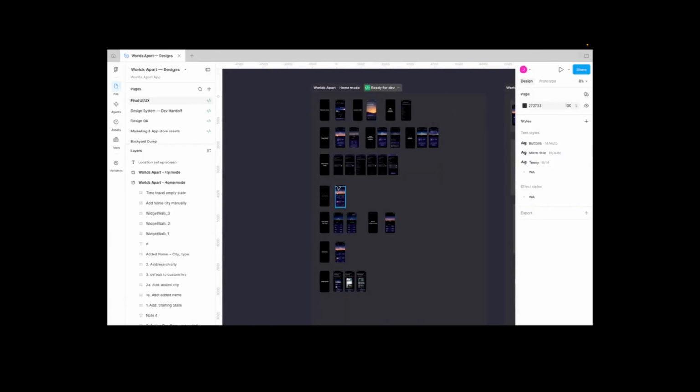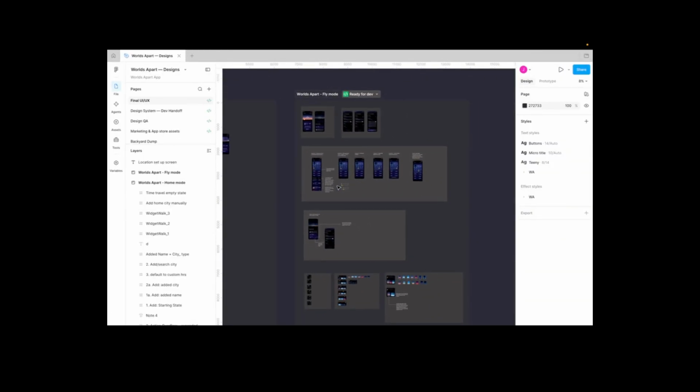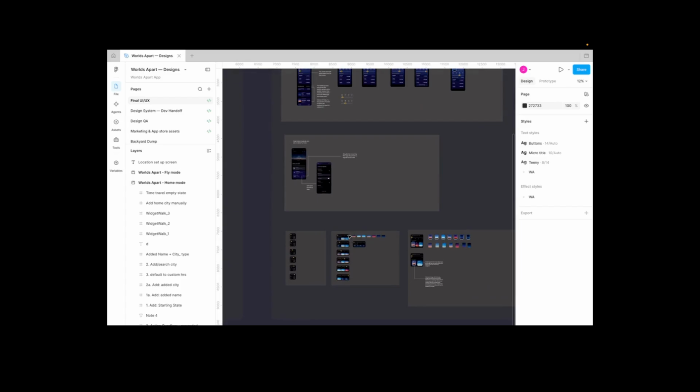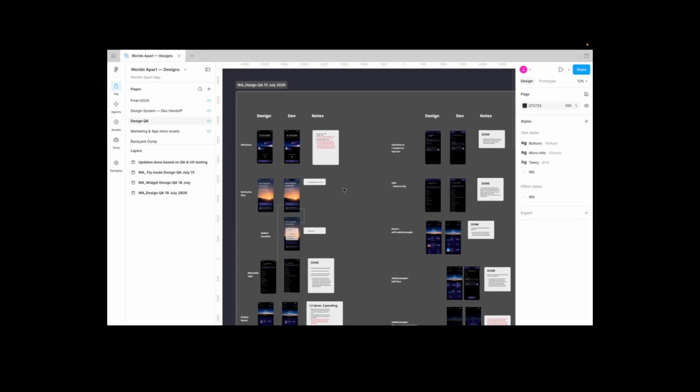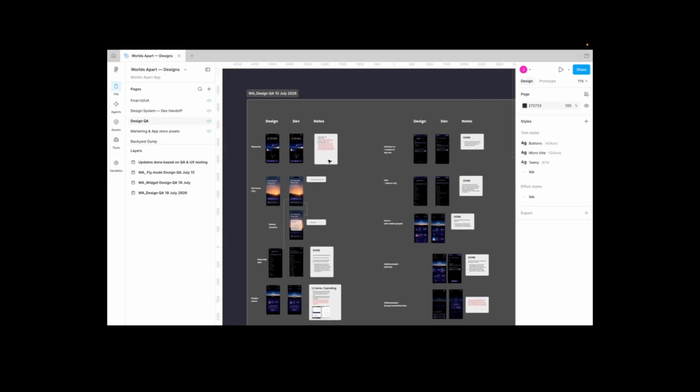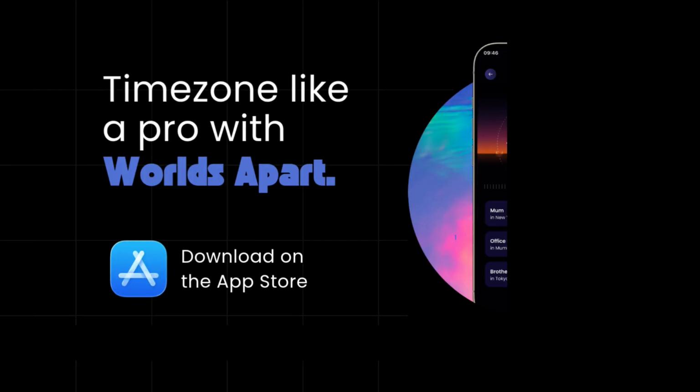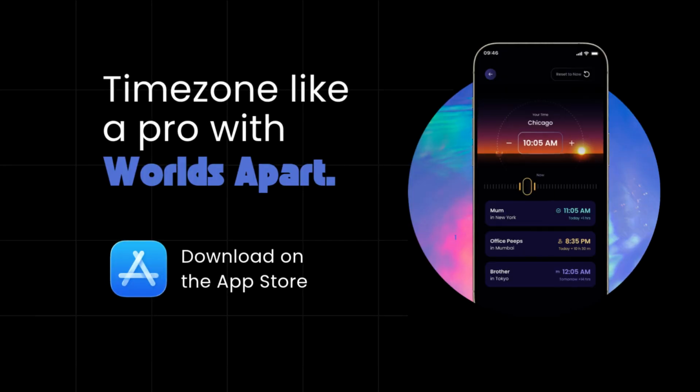Another thing that I was able to do with 5.6 specifically was to add in more complicated features like fly mode, interactive widgets on your home screen, and also complete automated QA testing, which it did, given the structure I gave it. It used Figma to record all the design QA. It did all the other automated QA, recorded it into bug logs, and fixed it itself, saving me an immense amount of time. It was like having a fantastic sidekick building this app with me. And that's how Worlds Apart was built in less than 2 weeks.